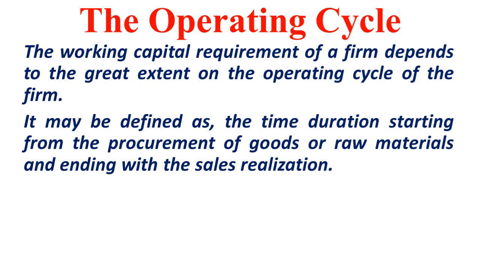If it is a trading concern, we purchase the material in bulk quantity to sell off, so it is only procurement of finished goods. If it is a manufacturing concern, then it is raw material. So procurement of material is the starting point, and it ends with the sale realization, in the sense collection of money from the debtors. So it starts from the purchase of raw material or finished product and ends on collection and realization of the amount of sales from debtors. This cycle is called the operating cycle.